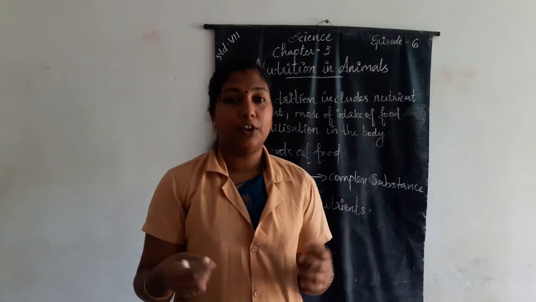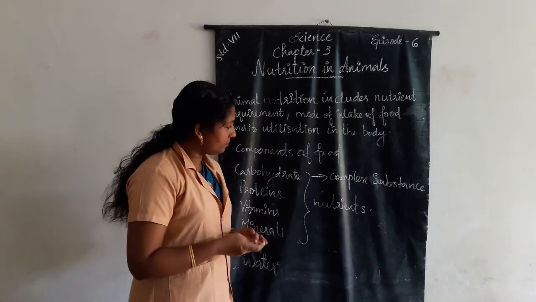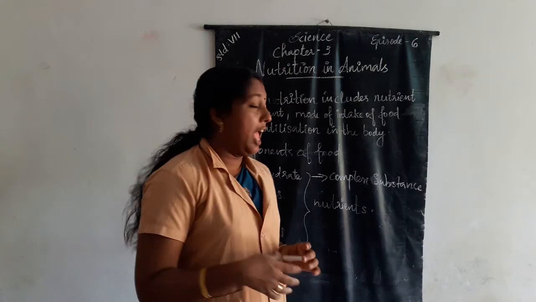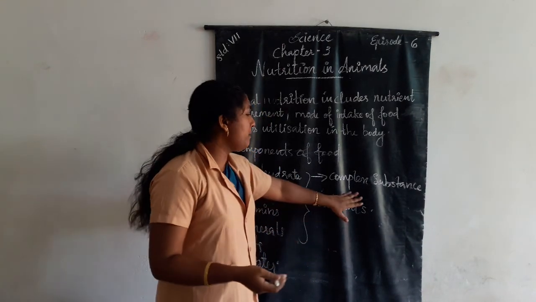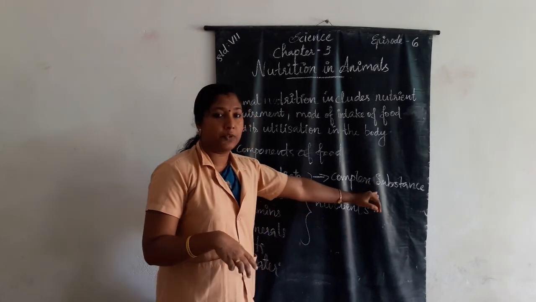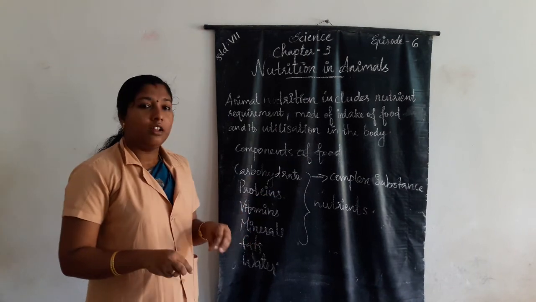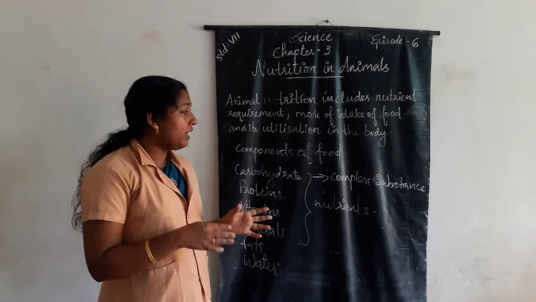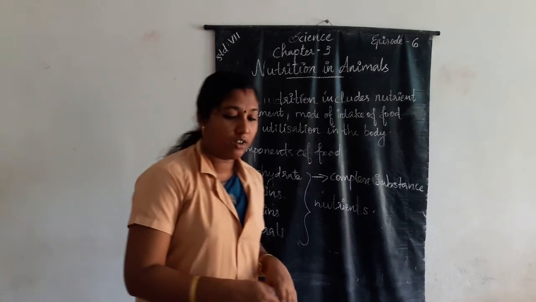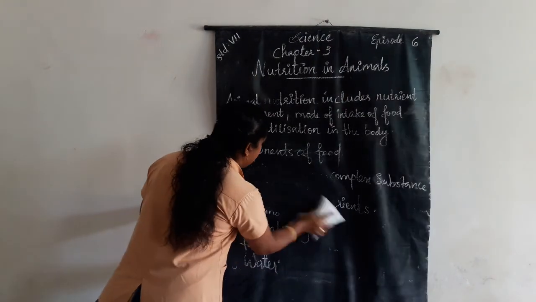The body does not have the ability to utilize carbohydrate in the form of complex substances. So the complex substances must be broken down into simpler substances.